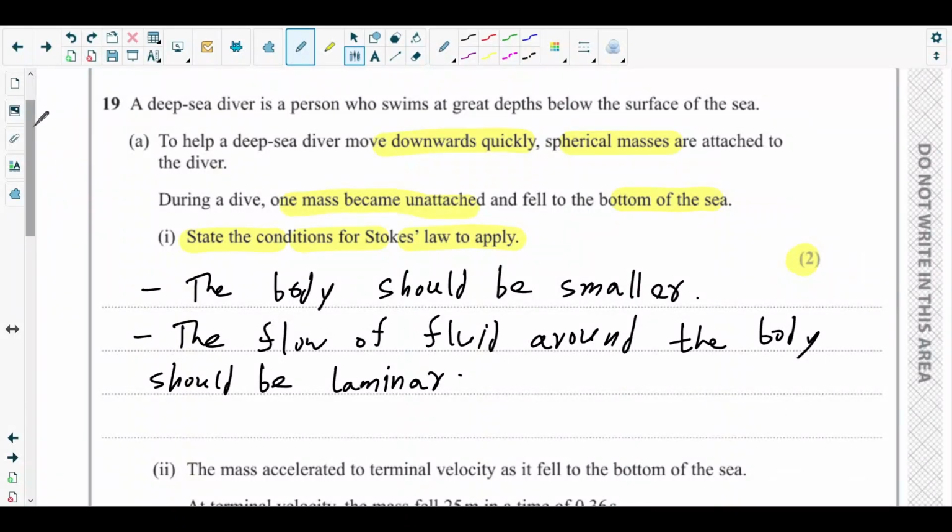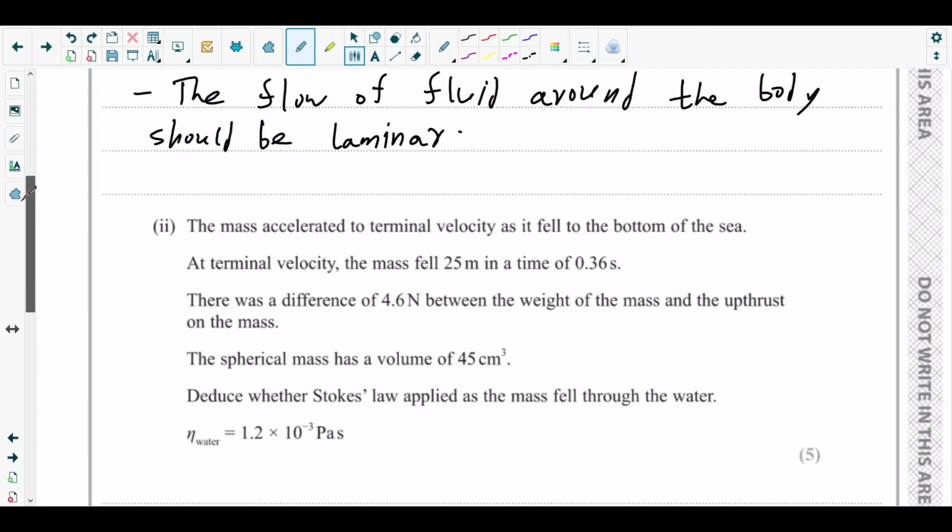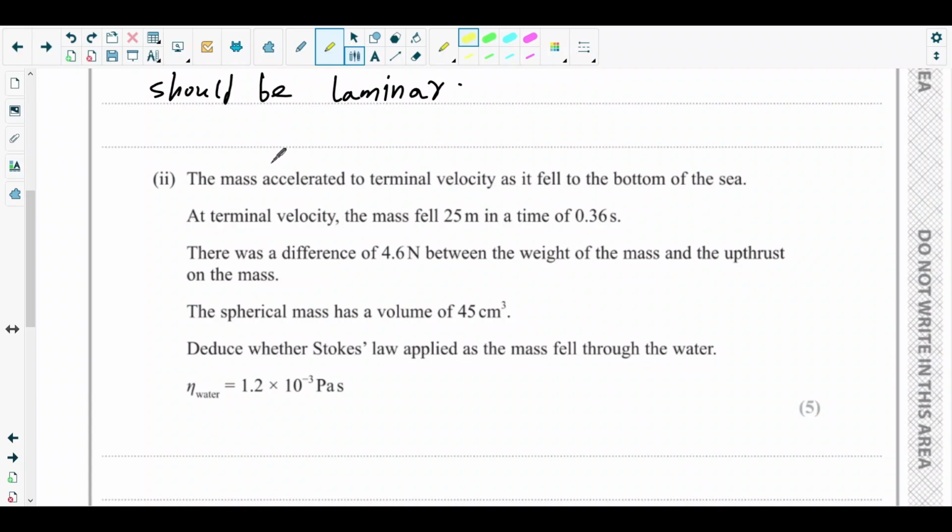Next is part 2 of A. Here the question says the mass accelerated to terminal velocity as it fell to the bottom of the sea. At terminal velocity, the mass fell 25 meters in a time of 0.36 second. There was a difference of 4.6 Newton between the weight of the mass and the upthrust on the mass.